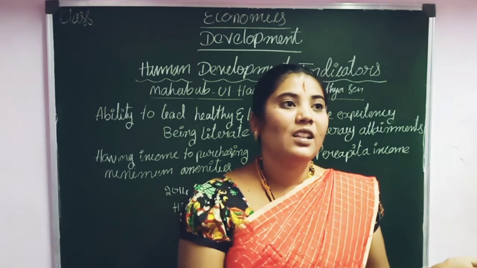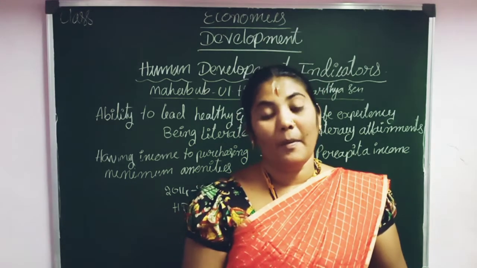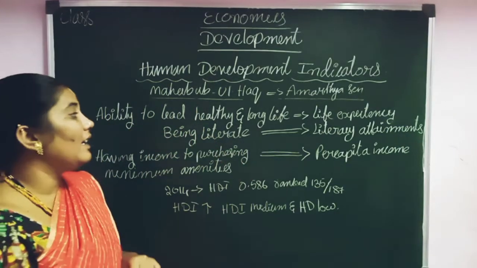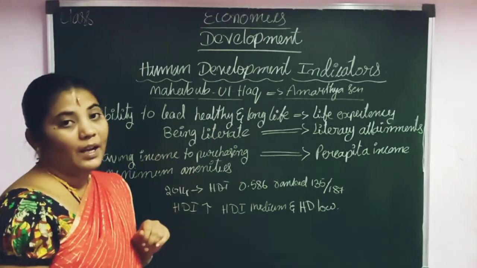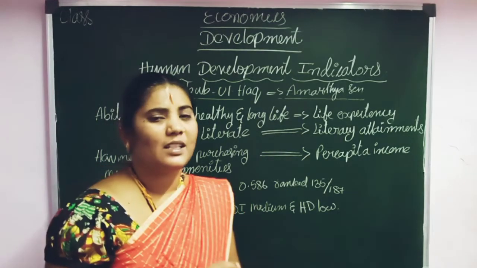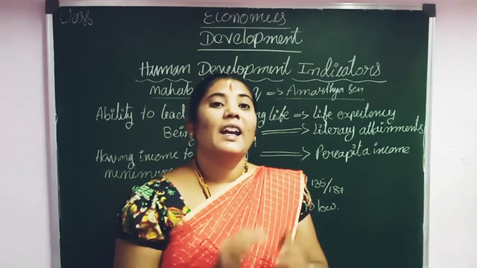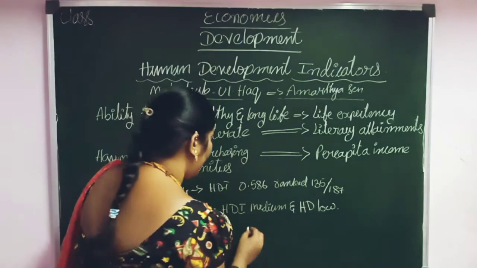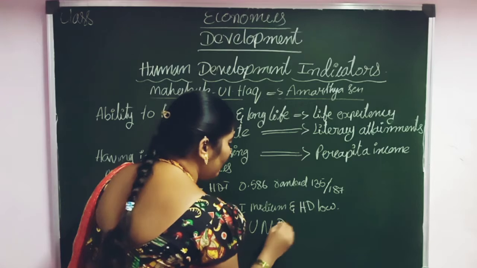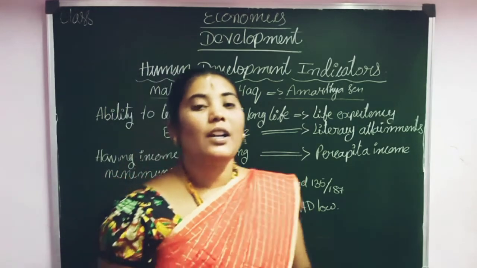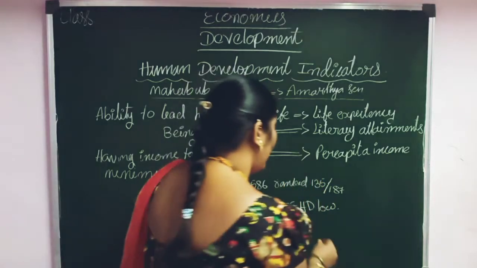On the basis of income we measure development, but how can we measure health and long life, income and purchasing power, and literacy rate? This HD measurement is given by the UNDP, the United Nations Development Programme. According to this, it gives the HDI.